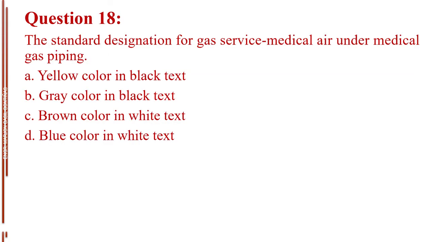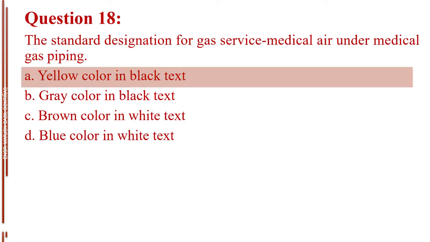Question number 18. The standard designation for gas service medical air under medical gas piping. Letter A, yellow color in black text. Letter B, gray color in black text. Letter C, brown color in white text. Letter D, blue color in white text. The answer is letter A, yellow color in black text.